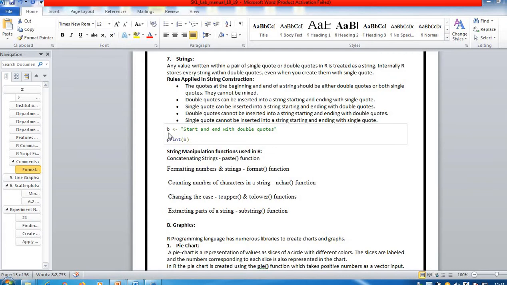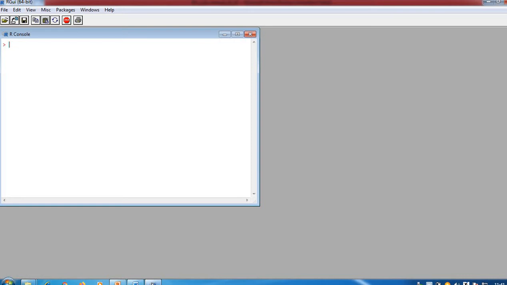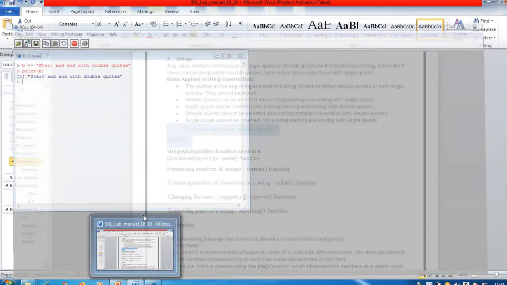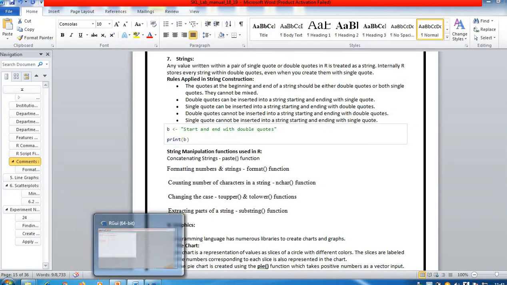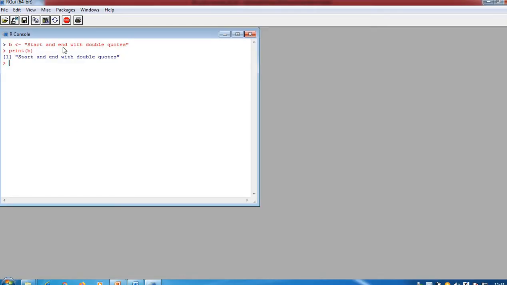So here is a simple example. Similarly, we have already printed hello world, so we are just trying this content. I am copying and pasting it into R. I have cleared the screen using the Ctrl L command. Here in B, the string starts and ends with double quotes. You can write any string here. It is stored in B, and now when we print it, we get the same thing.